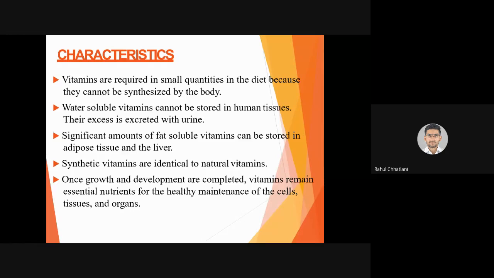A significant amount of fat soluble vitamins can be stored in adipose tissue and the liver. Yes, so as the name suggests, fat soluble vitamins, along with fat and adipose tissue, will easily get stored in the body. Even if there is an excessive amount, it will be stored. So any deficiency will happen very rarely, but water soluble vitamins will be excreted immediately in the urine by the kidneys. Yes, so their deficiency is much more common.